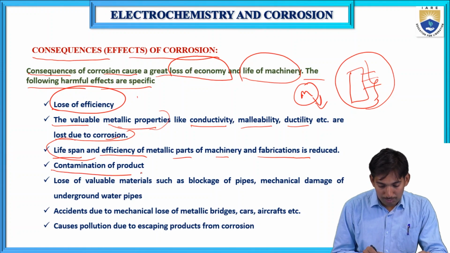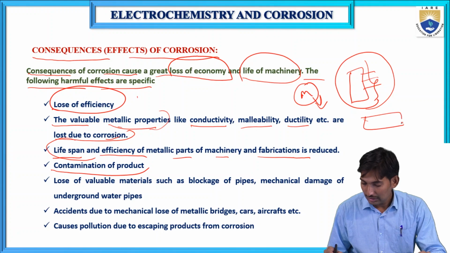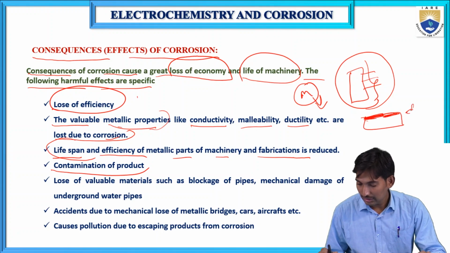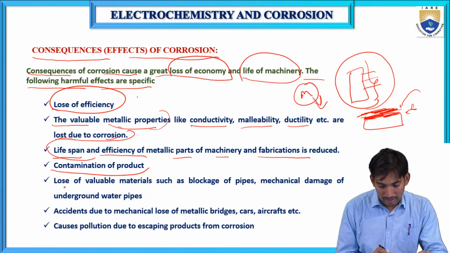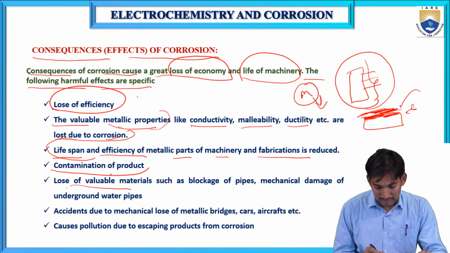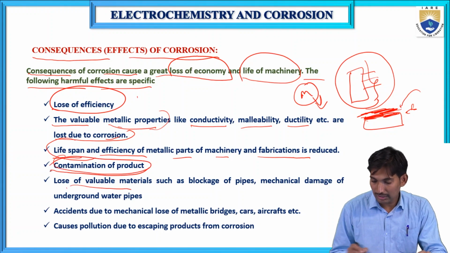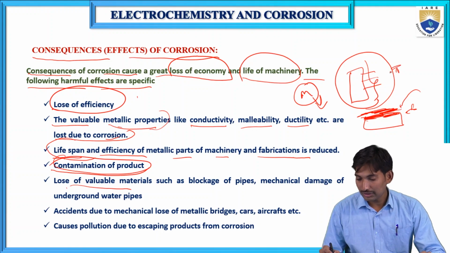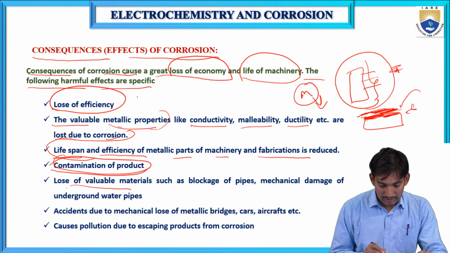The contamination of product. This is a machinery, made up of metal. If it is corroded, any liquid flowing through this product will be contaminated. The loss of valuable material and the contamination of product occur due to corrosion.